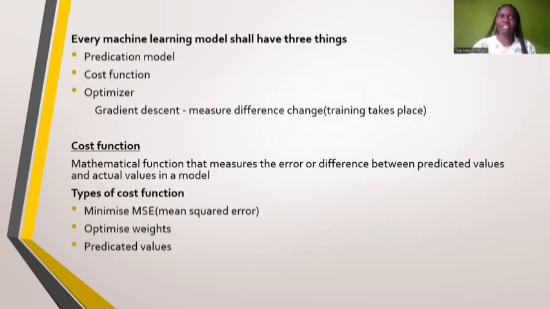Basically, you're going to see the difference between your model and how best it's performing to give you the results you're looking for. And a cost function is a mathematical function that measures the error difference between the predicted values and actual values in a model. Basically, all these three are working together.